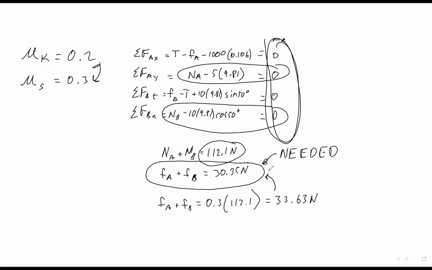This means we have more friction in the static scenario than what we need for equilibrium. So remember, just to recap one more time, this number is what is required to have a static condition. This number is what's actually available based on the normal forces calculated, the amount of friction that's actually there. And that friction for static is higher than what is required for a static condition. So therefore, these boxes will not slide after they have stopped.